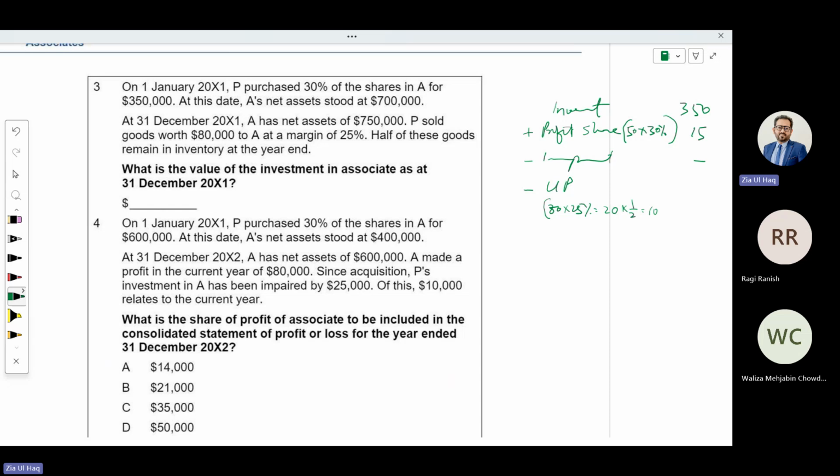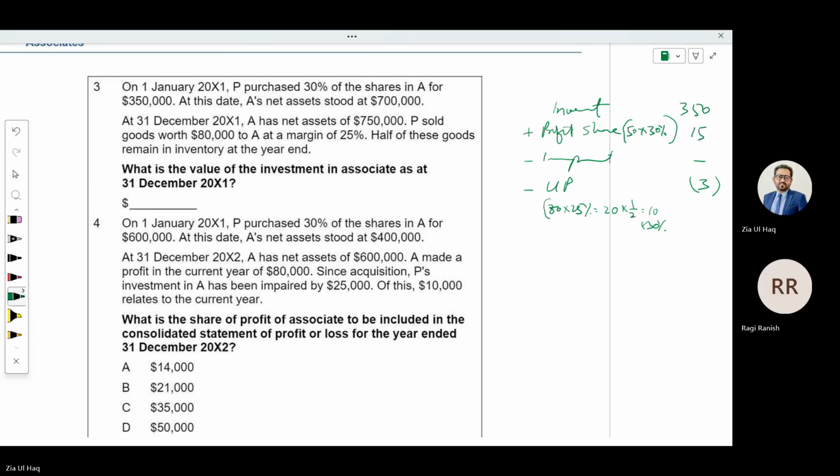What is your percentage? 30%. So that is 3, which you need to deduct. Because what you will receive from this profit in retained earnings is 30%, not the full.